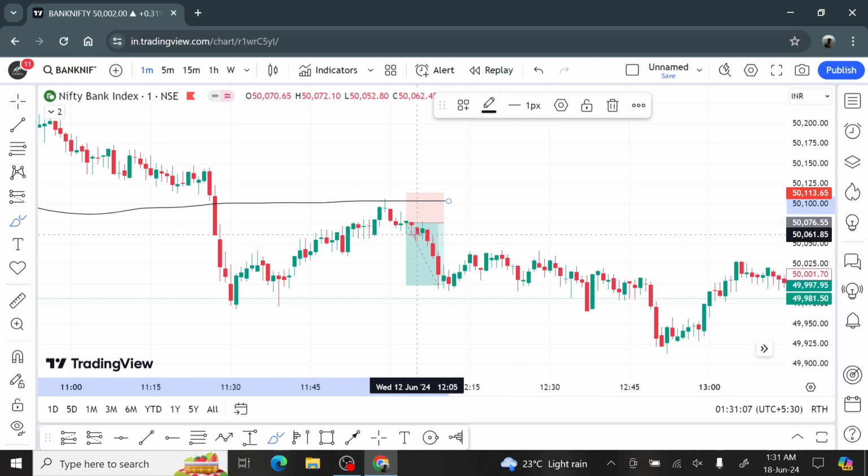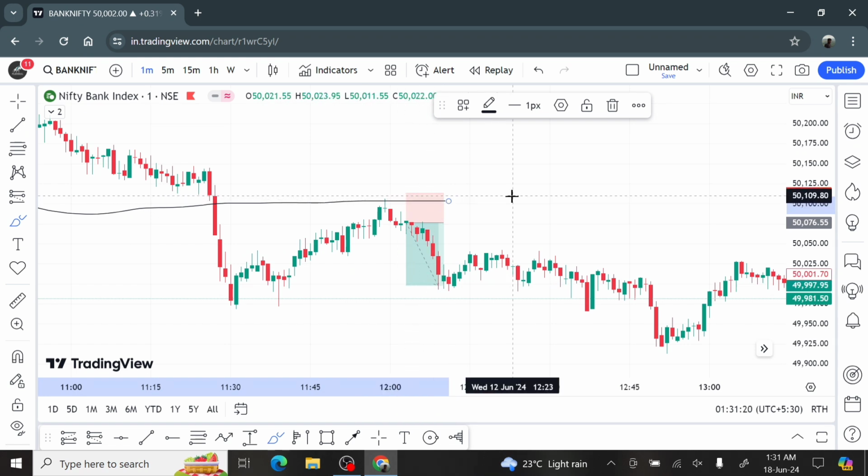Then I got my target also. I don't really see the spot chart when I set the target for options. All these targets and stop loss that we see are based on the option pricing. So I don't really see the spot for a target and these things. I'll just add 30 points of target and 30 points of stop loss, and I'll just wait until it hits. I don't care what the spot price is. And so yeah, my target was reached at this point here.